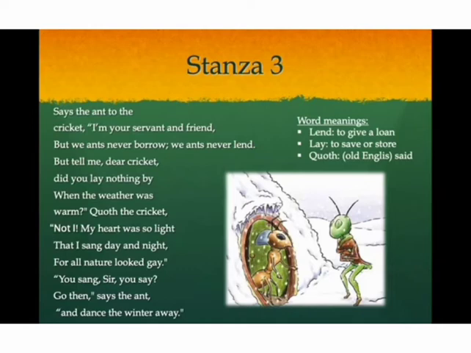The cricket says, not I. I did not save anything for the winter because my heart was light. I was happy. I sang all day and night. The ant gets angry. The ant says, you sang? You did not save anything? Go away then and dance the winter away. Thus, in the end, we come to know that the ant did not help the cricket.